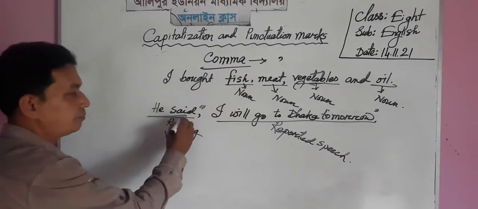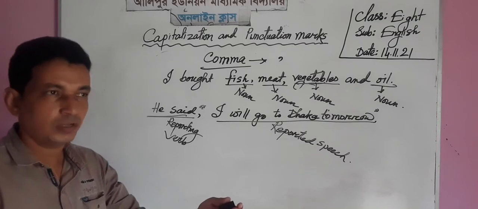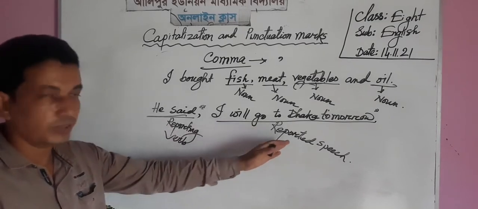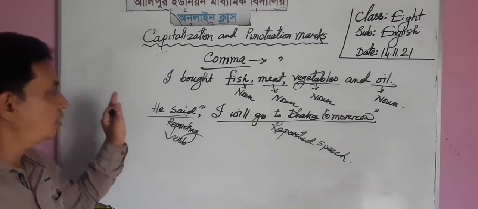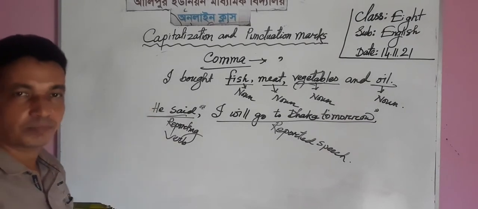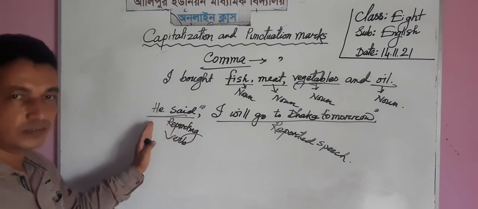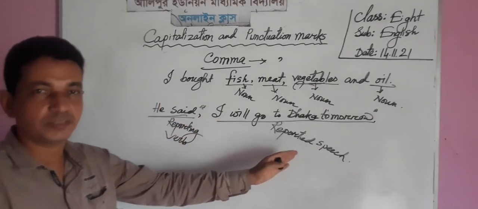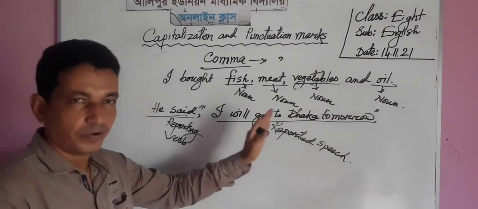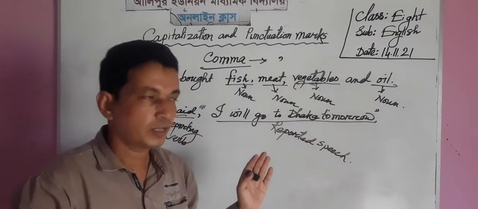If the reporting verb sits first, before the reported speech, we must write a comma after the reporting verb. And if the reporting verb sits after the reported speech, we must write a comma after the reported speech, before the reporting verb.